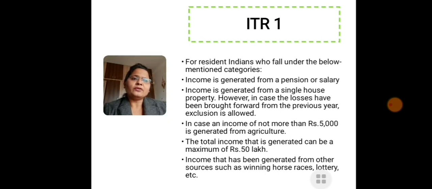In case of income of not more than rupees 5,000 generated from agriculture, that is also eligible to file under ITR form number 1. That means those who have more than rupees 5,000 income from agriculture are not eligible. Okay, so those whose total income is not more than rupees 50 lakhs can file income tax return form number 1. Income that has been generated from other sources such as winnings from horse races, lotteries, etc., is also going to be considered.